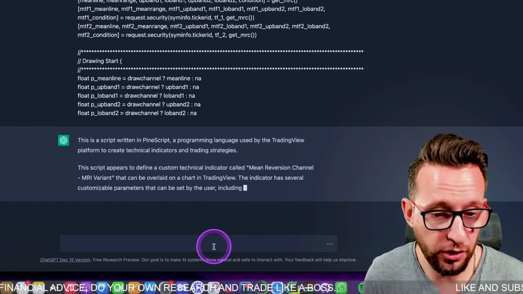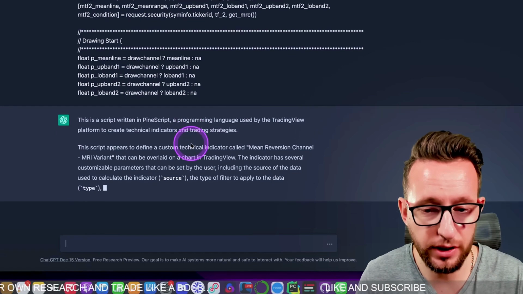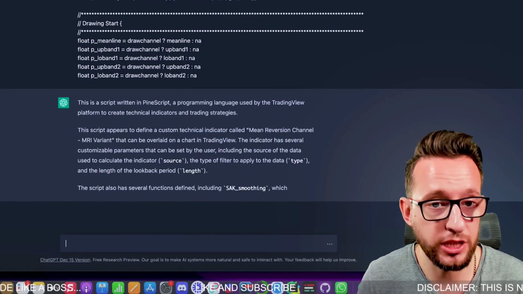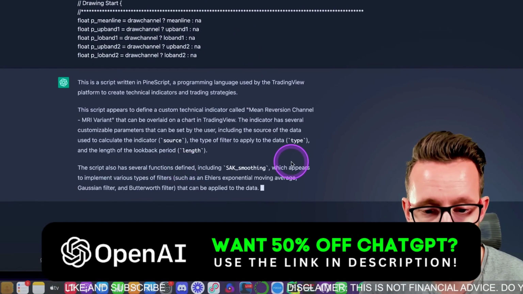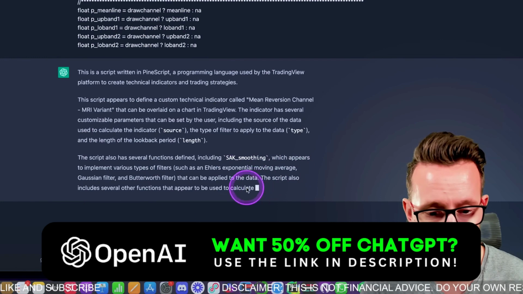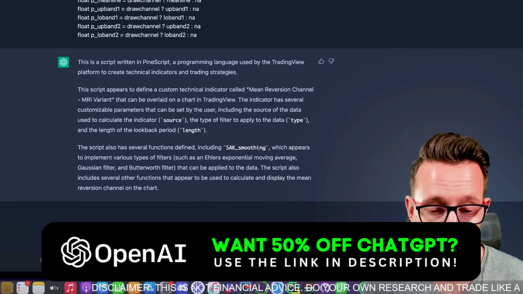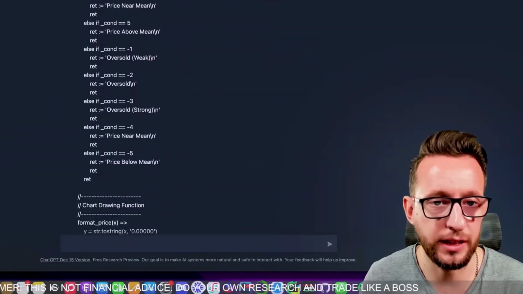It tells you what the code's called, that it is written in Pine Script for TradingView, and it'll probably give you some information about what actually happens inside the mean reversion here. The script has several functions, such as SAK smoothing, and gives you the option for things like the filters, etc. So it's going to give you a good explanation of what that actual indicator does.